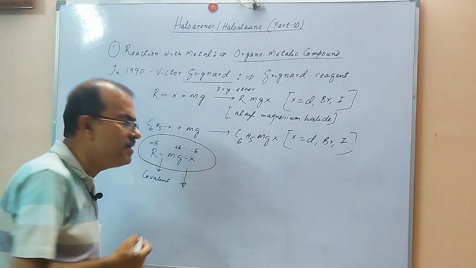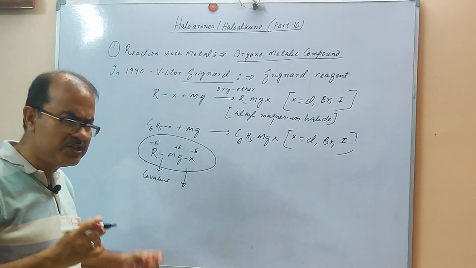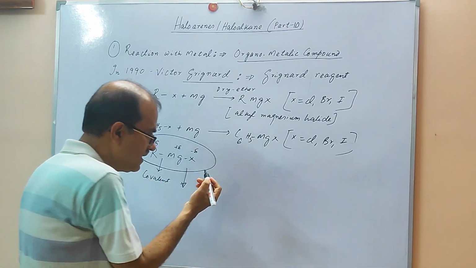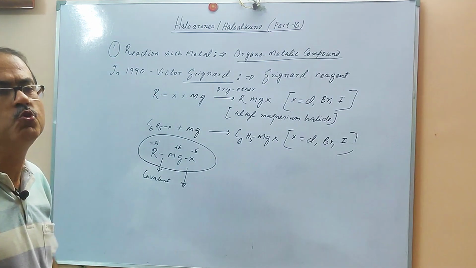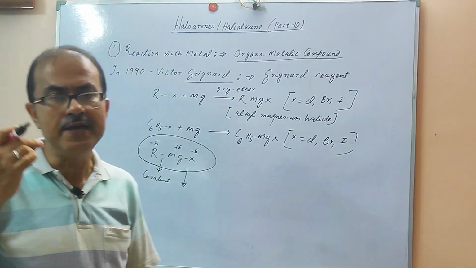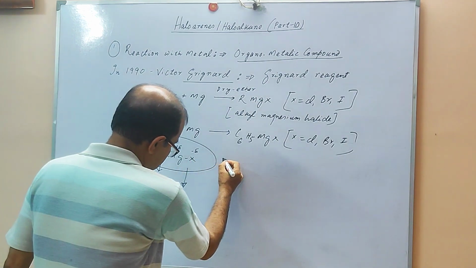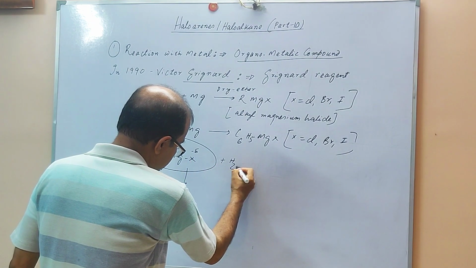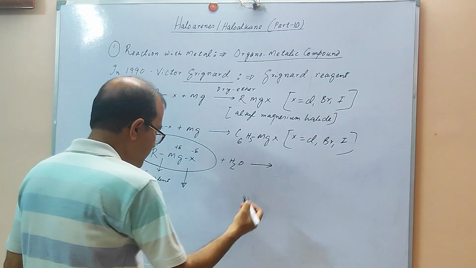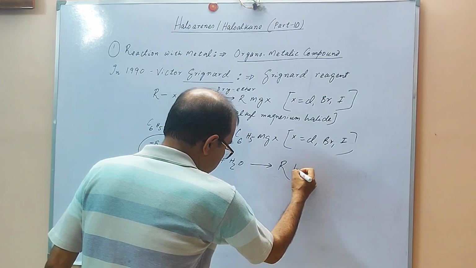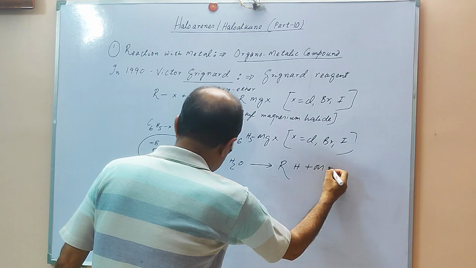This is a very important reagent because it is very sensitive. It can take a proton from any source, from H2O, from alcohol, from ammonia, and it is readily converted into the corresponding alkane.